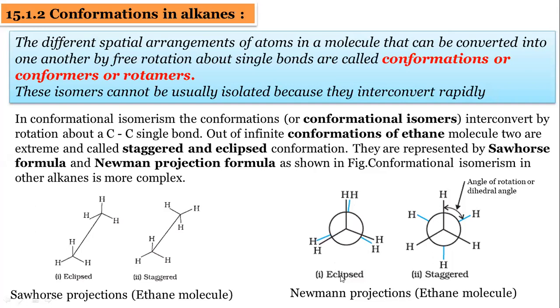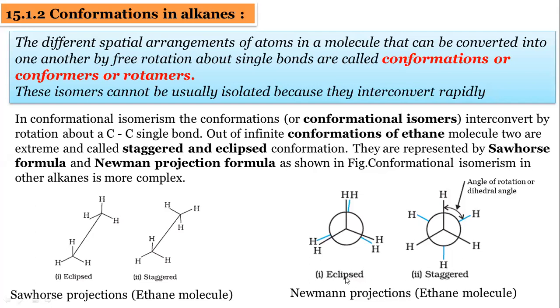So in the eclipsed Newman projection, all the hydrogens are near each other. But if it is rotated, we can see here the angle of rotation. See, the back carbon is shifted to the right hand side. If it is shifted to the right or left hand side, we get the staggered conformation. Staggered conformation means these hydrogens are away from each other. This is a stable conformation.